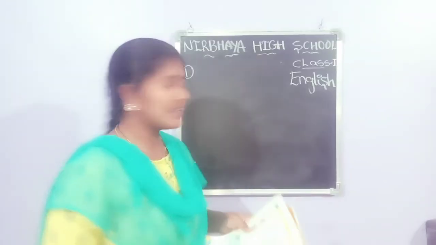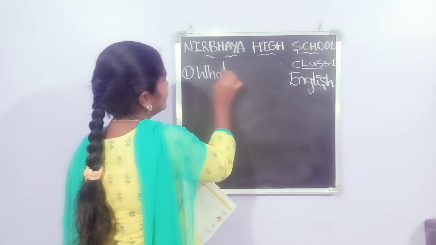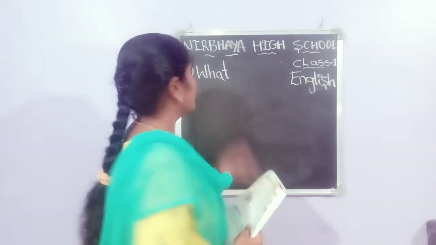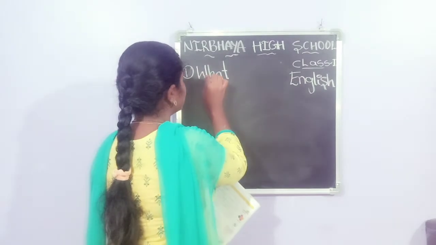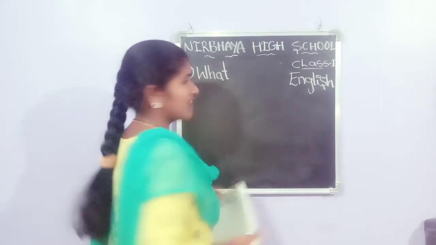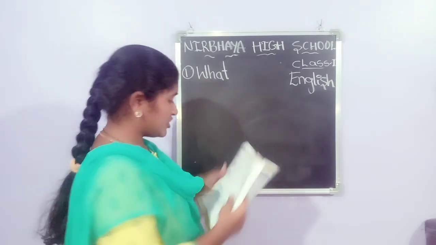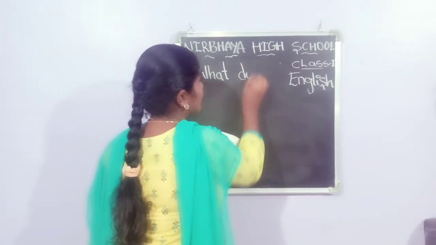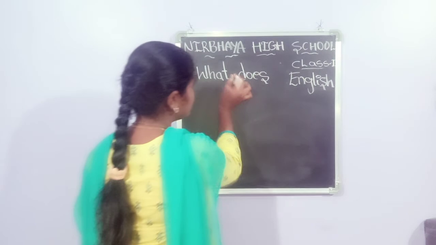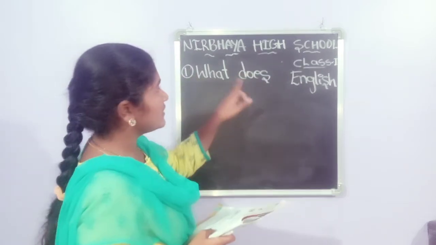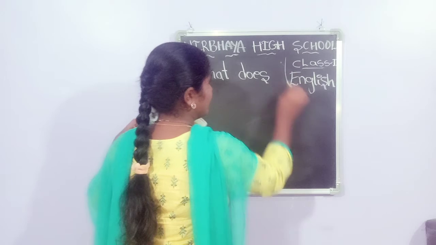What does Bunty love to eat? Tell me, what does Bunty love to eat? W-H-A-T, what. All of you write W in capital letter. We start the sentence with a capital letter. D-O-E-S, does. What does? Leave the gap between word to word.